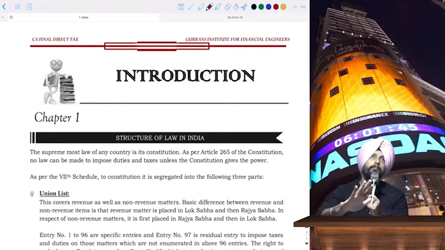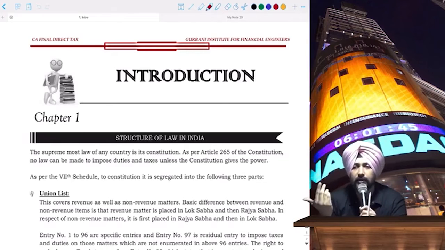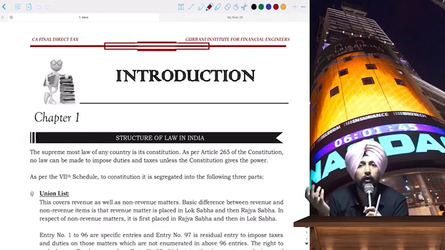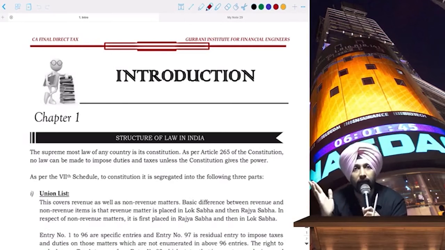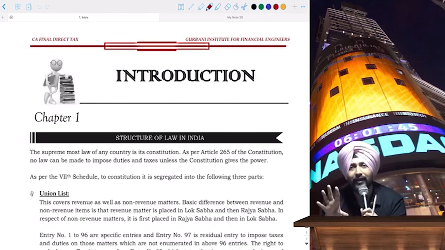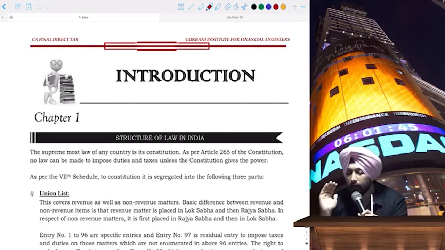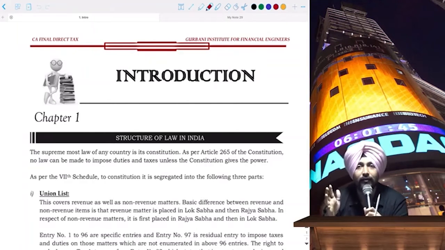Okay, so even let's hope that DTC will get implemented, maybe not immediately, but over a period of a couple of years, it will get implemented. Okay, so the whole idea is to give you a basic understanding about how the tax structure works in India. Okay, so the first thing we need to understand is,